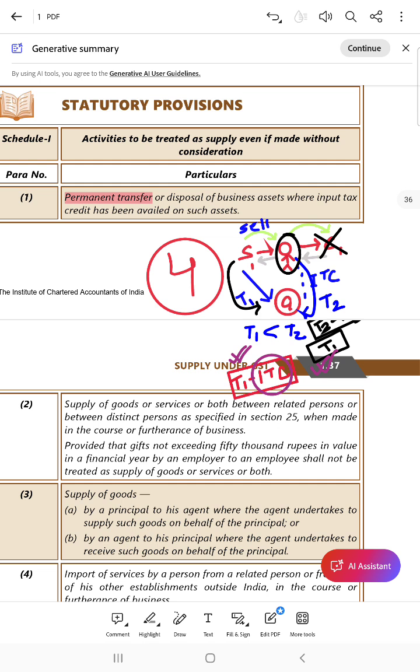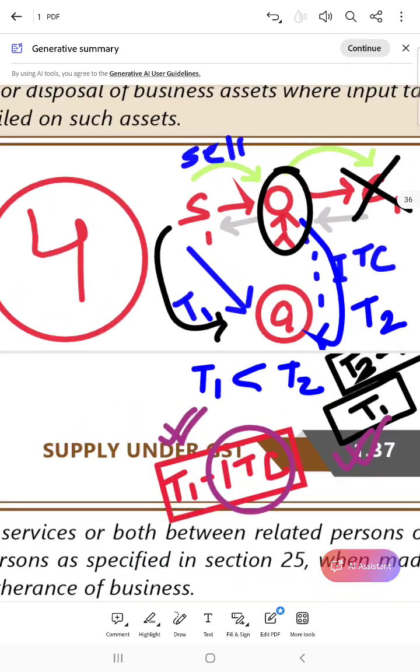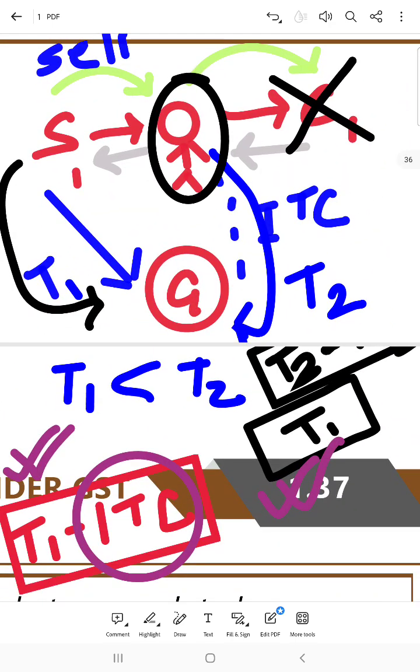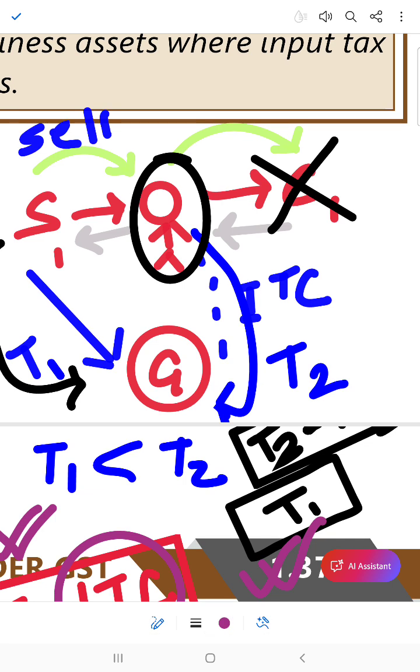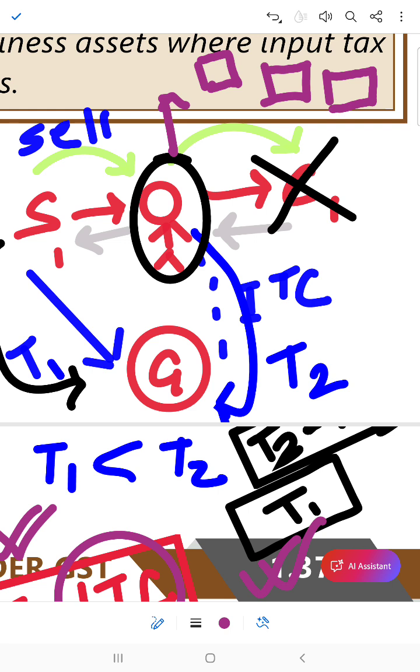So if ITC has been availed and there is a disposal of business assets, how will the government look into this? What does the government want? The government wants that when you are disposing of, no business would be done. So if you are selling the assets, even if it's not in the course of business, selling is not his business.